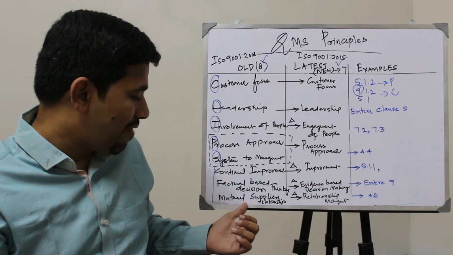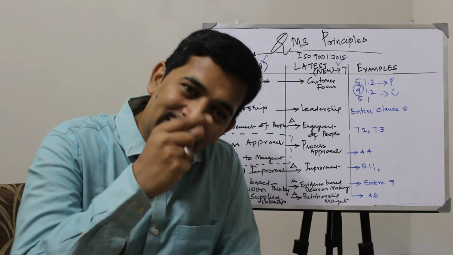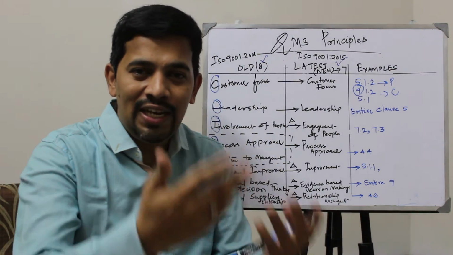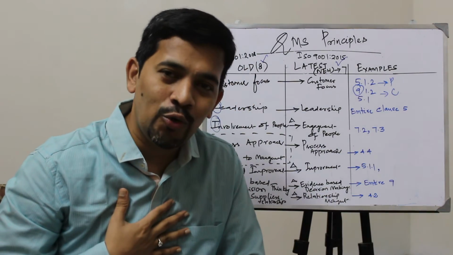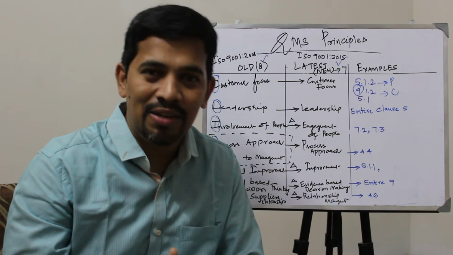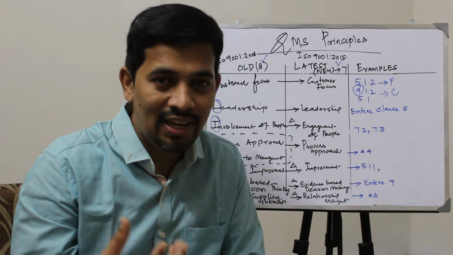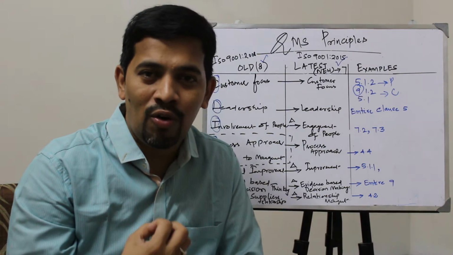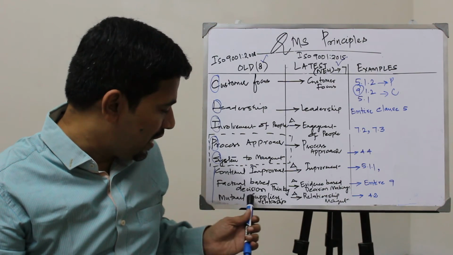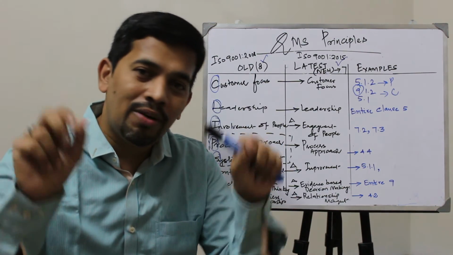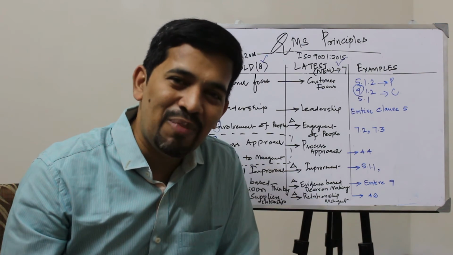Lastly we have mutual supplier relationship. Earlier the word was only supplier. When we deal with the outsourcing process, when we give work to a supplier, we have to make sure of the relationship. We should make sure that they are also part of the organization indirectly and all that, right? Because they also contribute to the quality management system. So now it is being reworded and a broader term is being used. What is the broader term? Relationship management. Why is relationship management used?